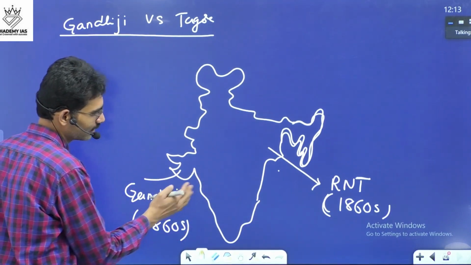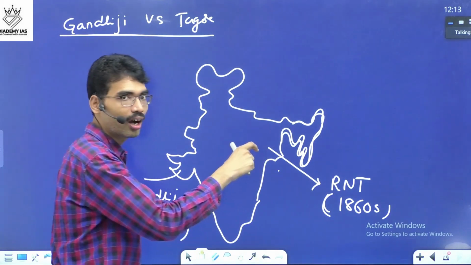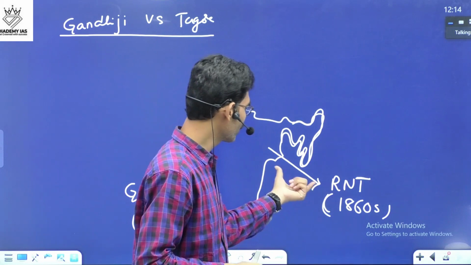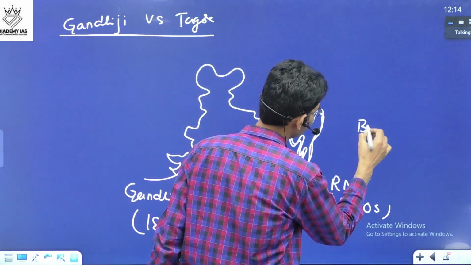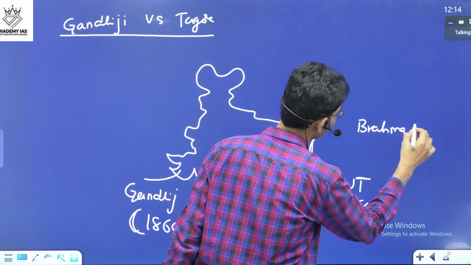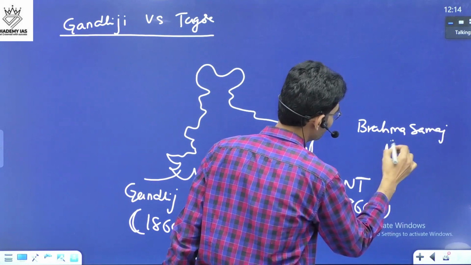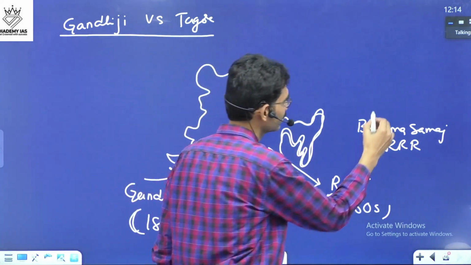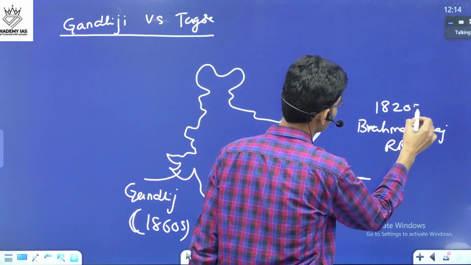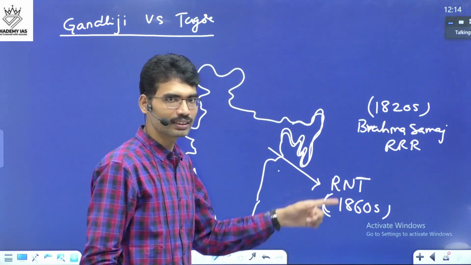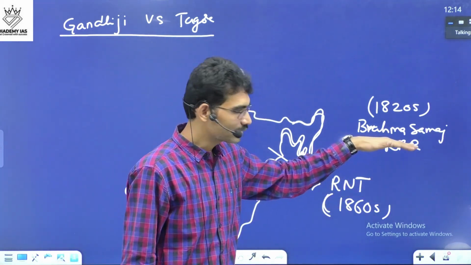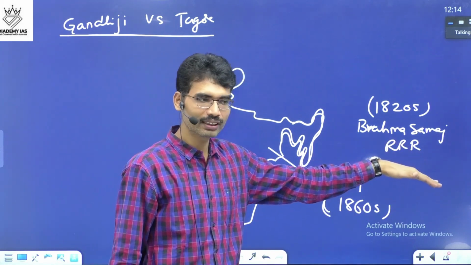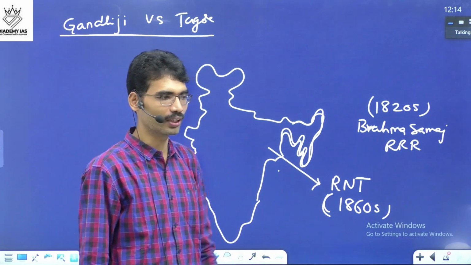In the 1860s, when it comes to this area, already socio-religious reform movements were many. If you remember, here Brahmo Samaj. Raja Ram Mohan Roy established it in the 1820s. After that, do you remember, from the Tagore family, one leader led Brahmo Samaj after Raja Ram Mohan Roy.